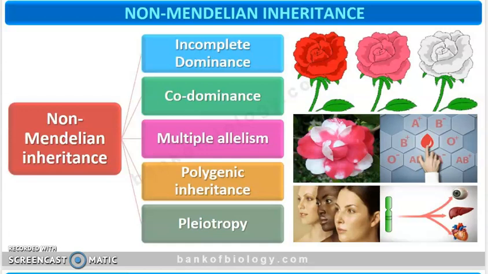As I said in the beginning, children, it was not just Mendel who worked on genetics, genes and all these things. After Mendel, many people worked on genetics and came up with many new discoveries in this, right? So we will be learning about non-Mendelian inheritance, right? Inheritance which was not explained by Mendel was explained by many other people.